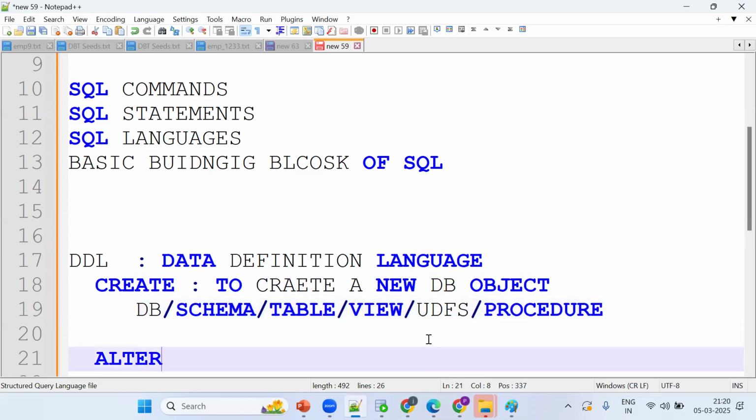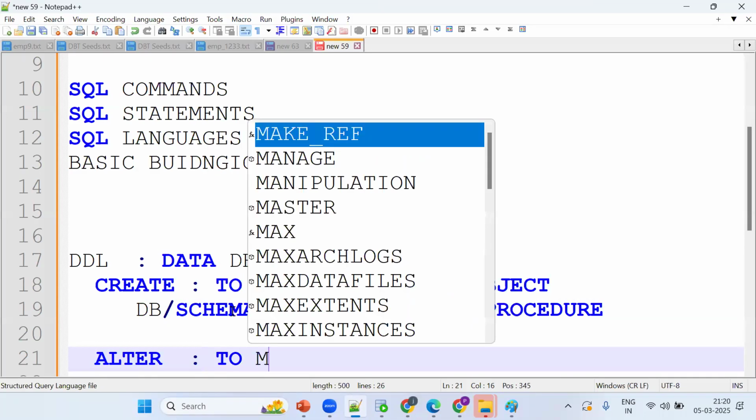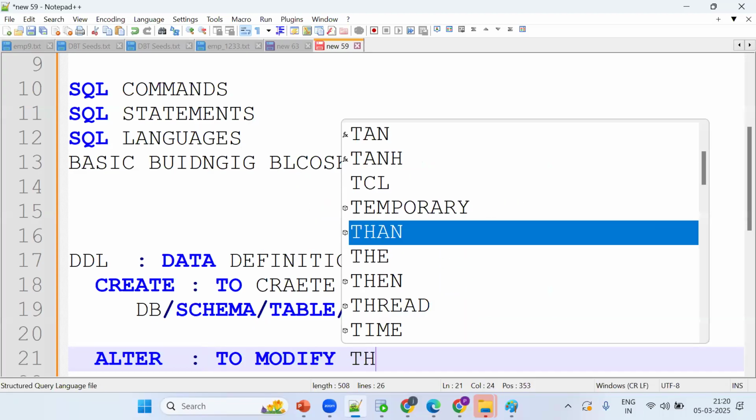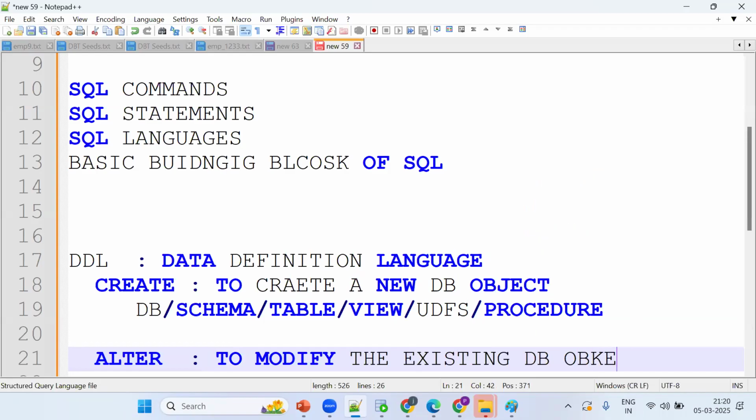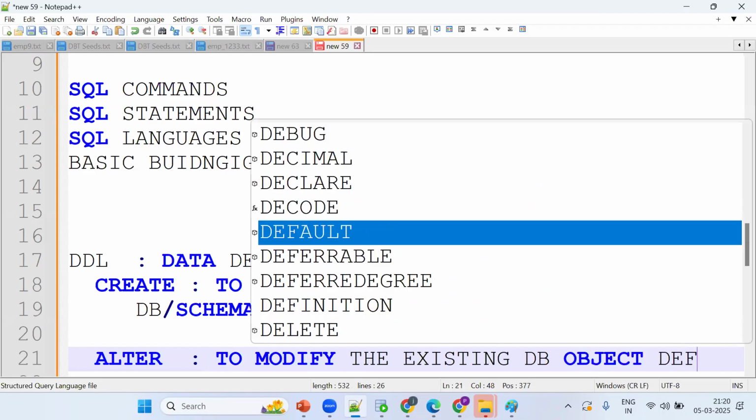What's the purpose of the alter command? Tell me, anyone? It will modify the existing database object definition.